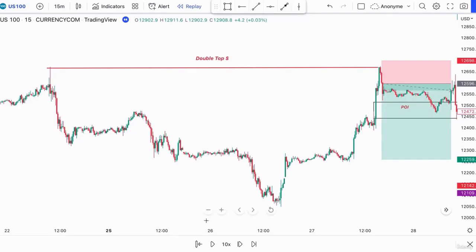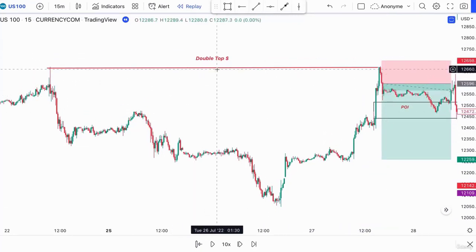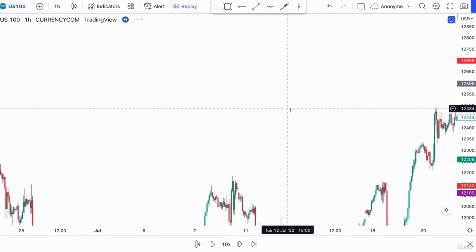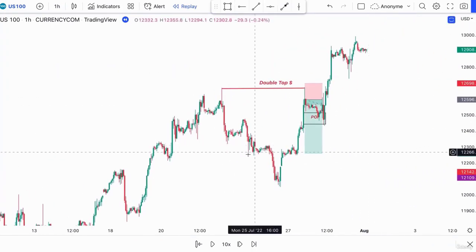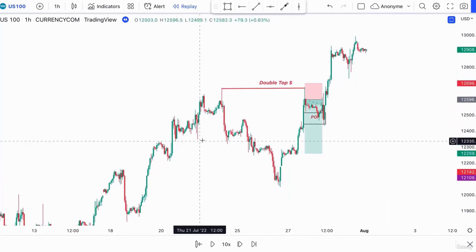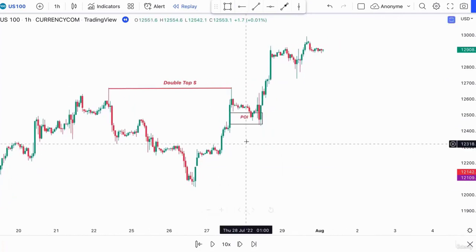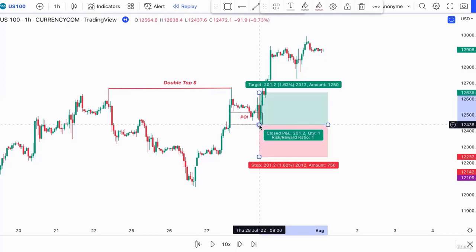Here is an example from the chart. Retail traders will take a short position once they spot this double top on the 15-minute time frame. However, the bias is clearly bullish on the higher time frame, 1 hour for example. As a smart money trader, we will recognize this point of interest as a long potential entry because the bias is bullish, and we would wait for the retracement to happen before taking our trade.